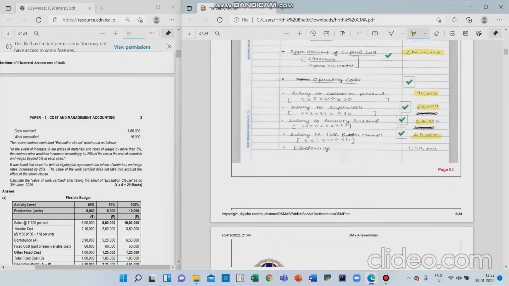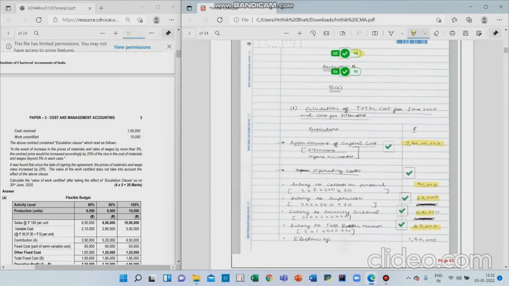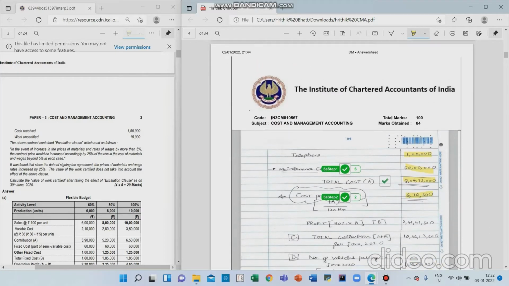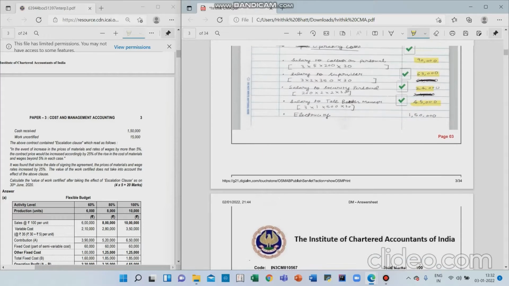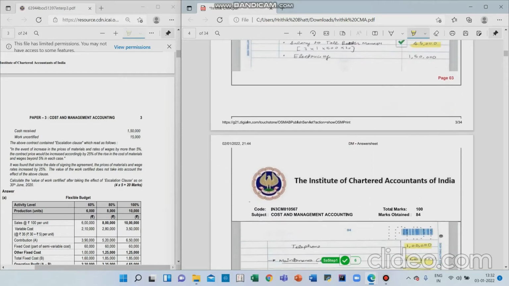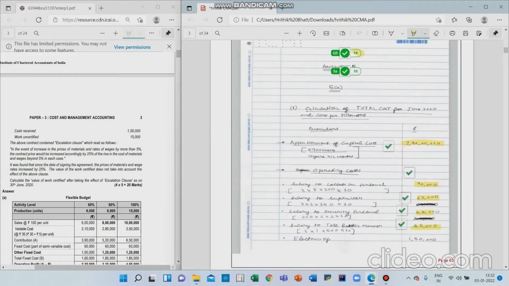Now many teachers or many people say that the marking here is on the basis of the subheads, because there are various costs. This is the classic question of service costing, wherein there are maintenance charges, operating cost, and apportionment of capital cost. So many people suggest that your total of apportionment of capital cost or total of operating cost should be correct, otherwise you will not get marks. But that's not the case. After analyzing this copy, I have realized this.